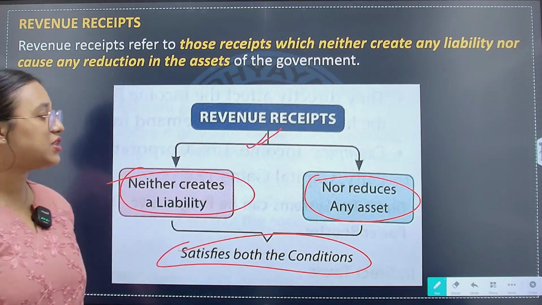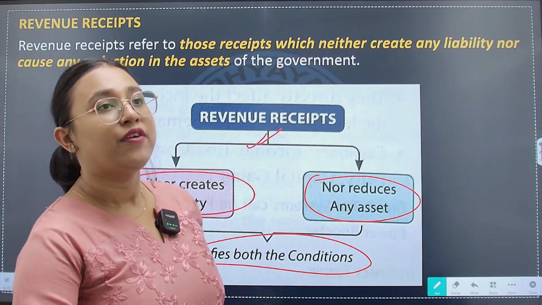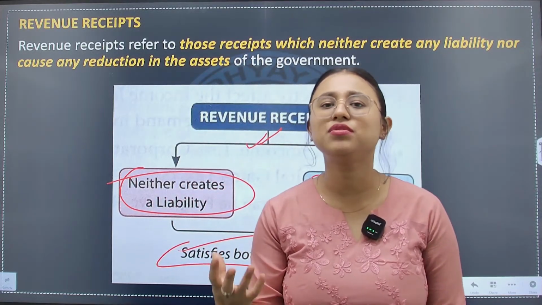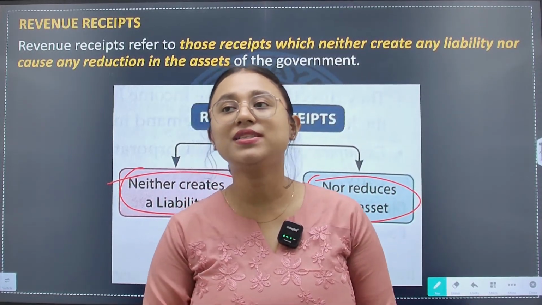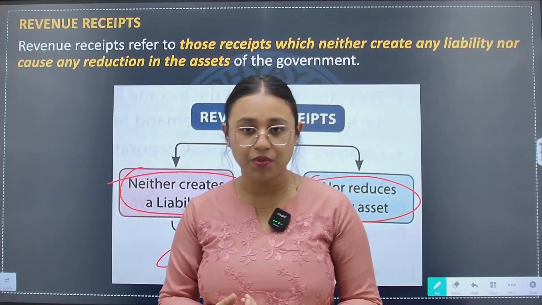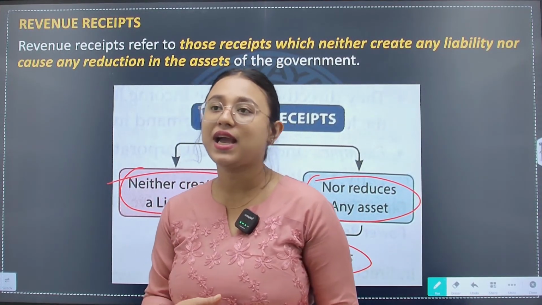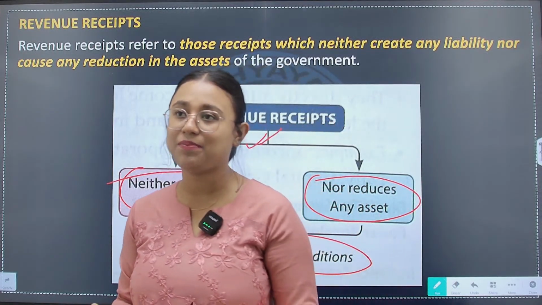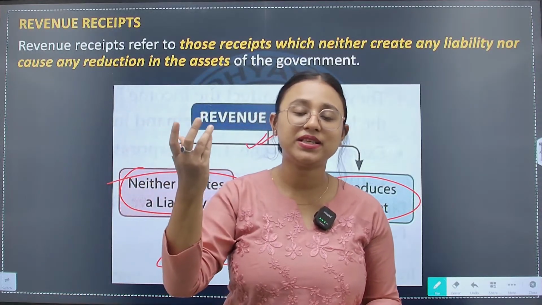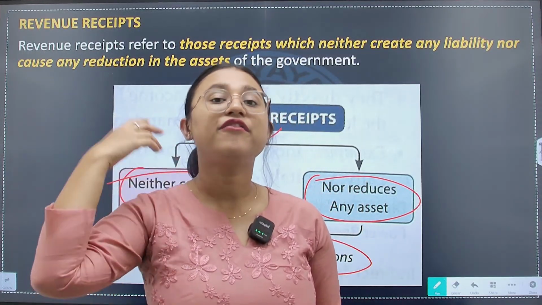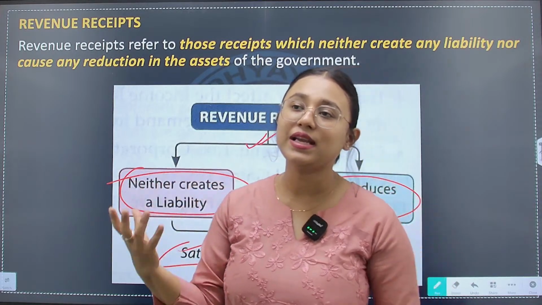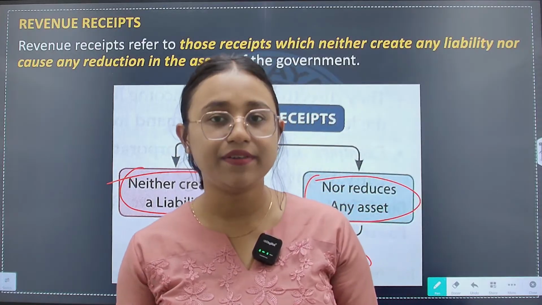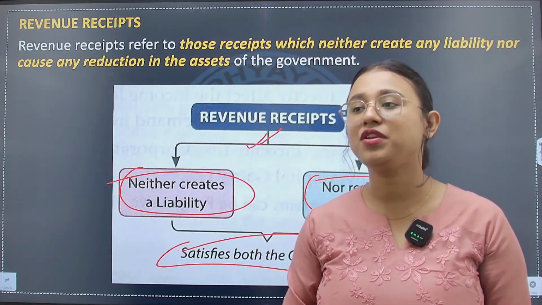What are these two conditions? The government may earn revenue through taxation, or the government may earn non-tax revenue. What is non-tax revenue? For example, if I did not wear a helmet, my photo was taken and I was charged a fine for not wearing a helmet. That will be part of non-tax revenue.